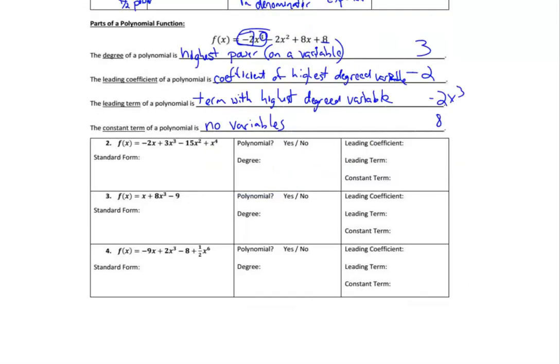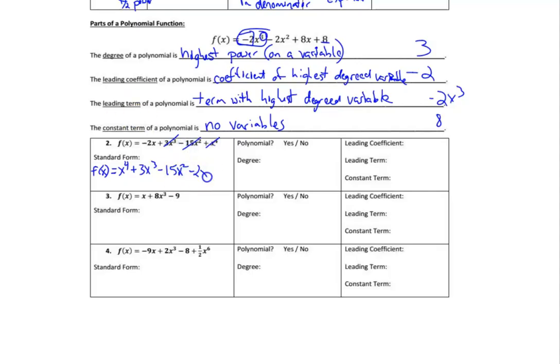On number 2, standard form is where you put it in what's called descending order of the variables. You start with the highest power and you work your way down. So this would be f of x equals, the highest power looks like x to the fourth, so 1x to the fourth or just x to the fourth. And then we've got a 3x to the third. I'm marking out so I can see what I've used. And then a -15x squared.